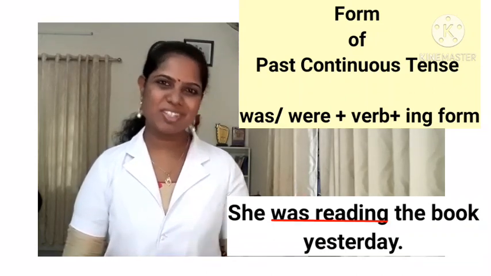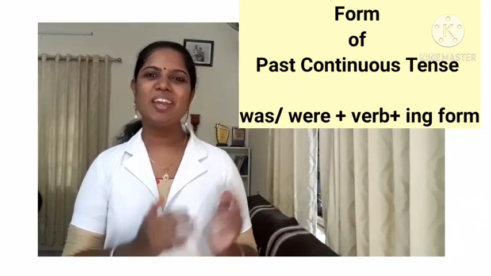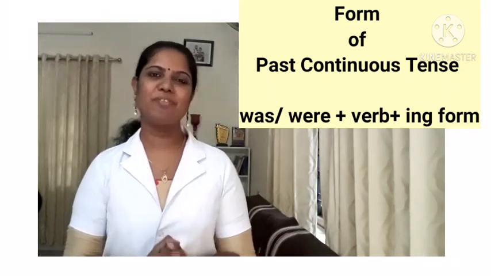Another example, they were studying all the night. So if the subject is plural, if we are referring to a group of people, we have to use were. Okay, they were. If I am telling about a single person, I can use was. She is a single person, so I used was. She was watering the flowers. Okay, so with single persons or with a singular subject, we can use was. With plural subjects, we can use were. Okay, if we are referring to many people or many things, we can use were. I hope you understood all this.